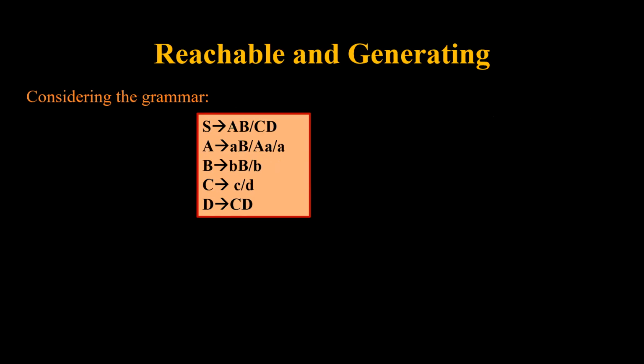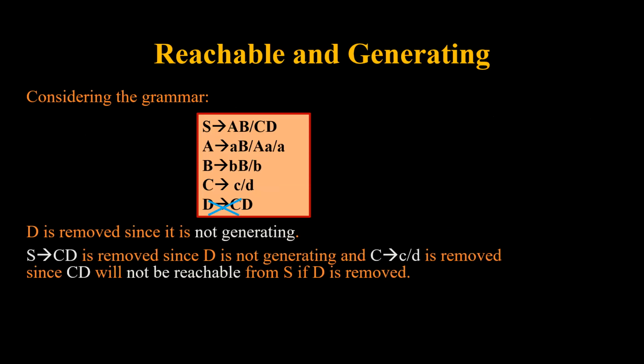Now consider the grammar in which we had to find the reachable symbols. D was removed since it was not generating. Now S tends to CD is removed. Why are we removing CD? Because we have S tends to AB or CD. Though C is generating, since C is attached to D and D is not generating, this is removed.